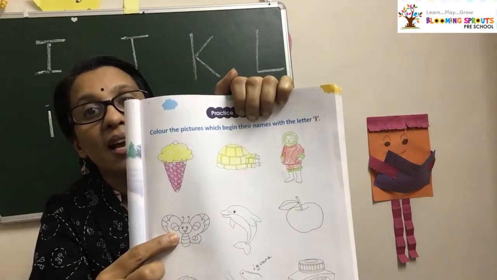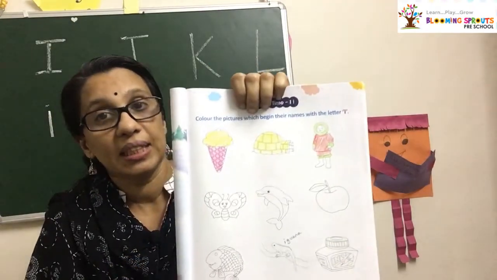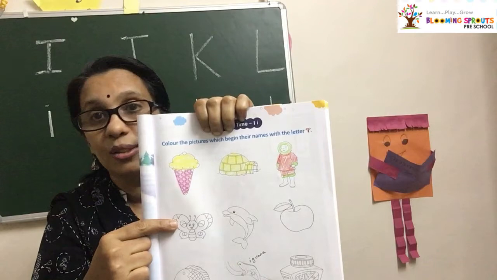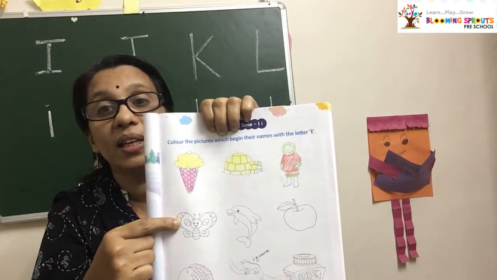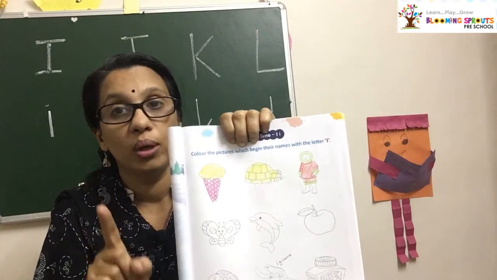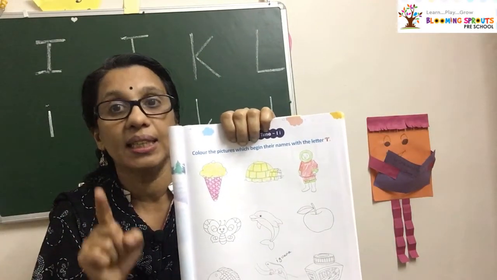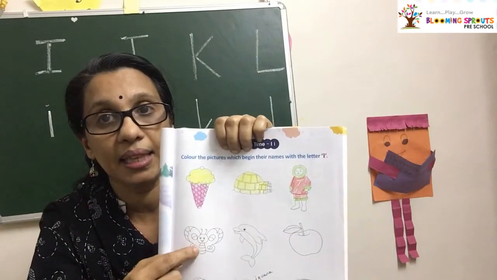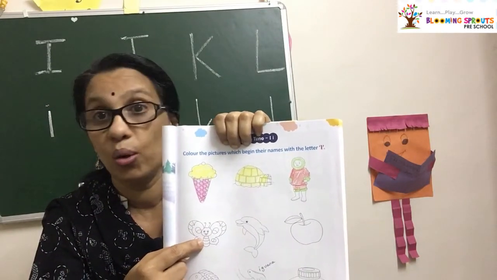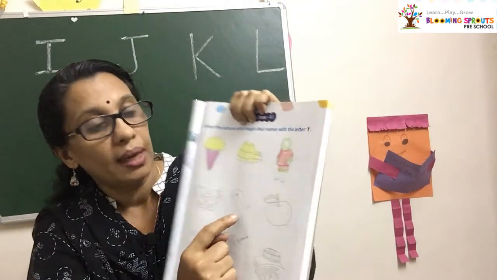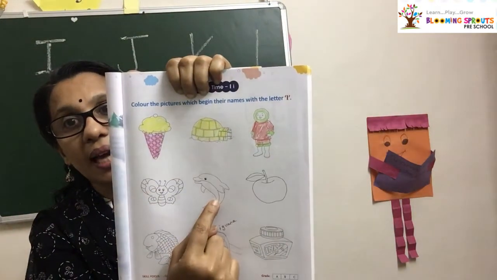What is this? Butterfly. Is it starting with I? No, it is starting with B. So don't color this one. You have to color only the pictures starting with I. Is it starting with I? No, this is starting with B.